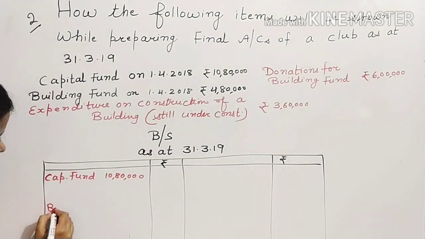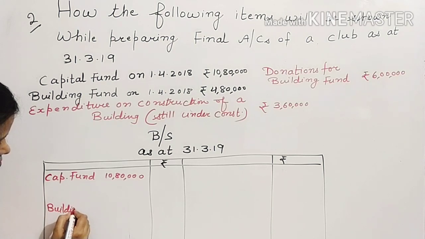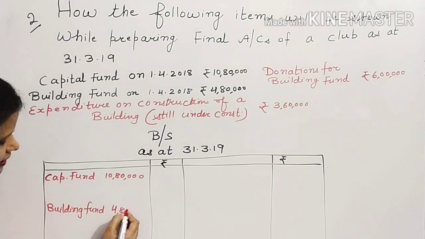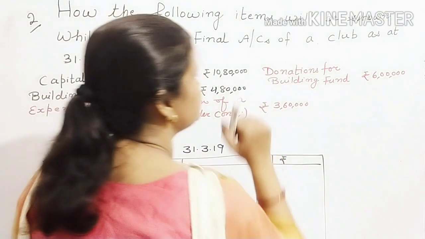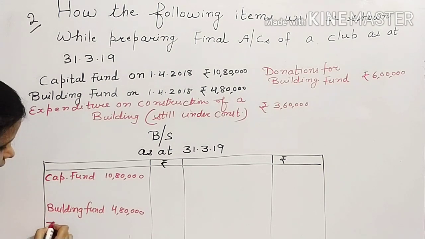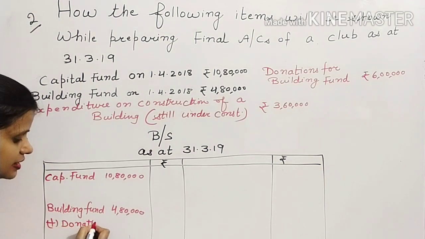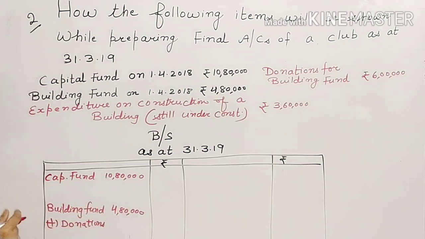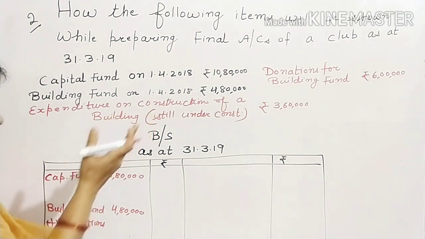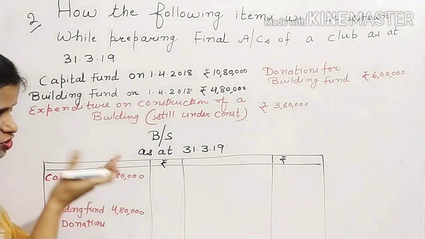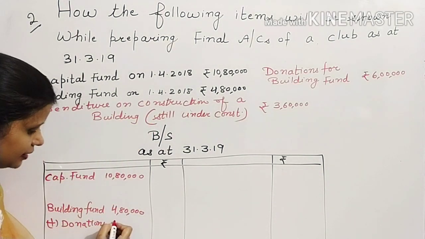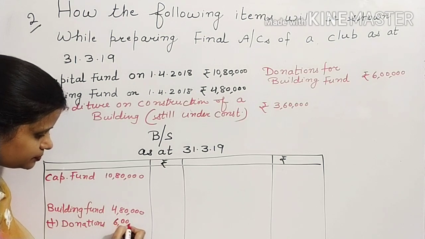Then building fund. It is 4,80,000. You know how to treat the donations. Donations will be added. On asset side, these are already added in the cash balance, that you don't have to show here. Okay? And you have to show in which account these will be added. These will be added in building fund.